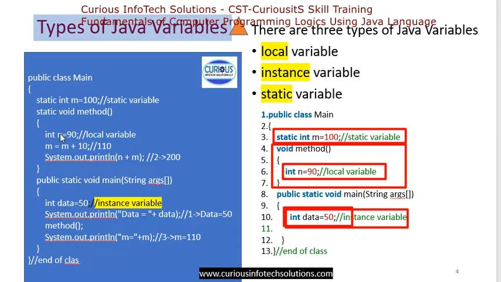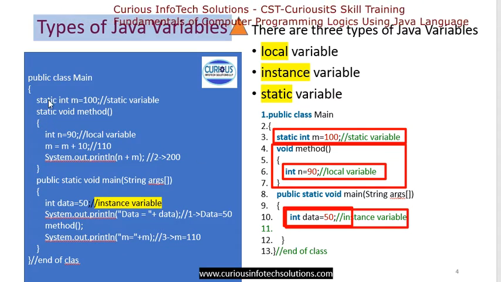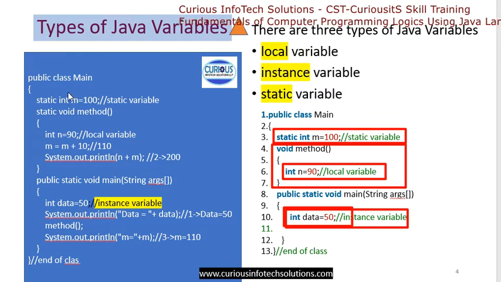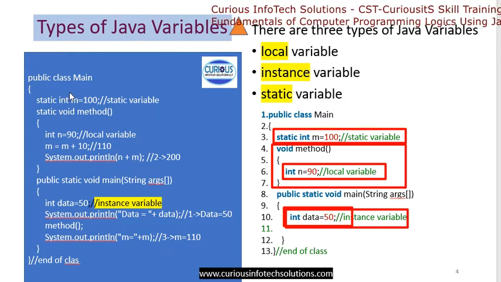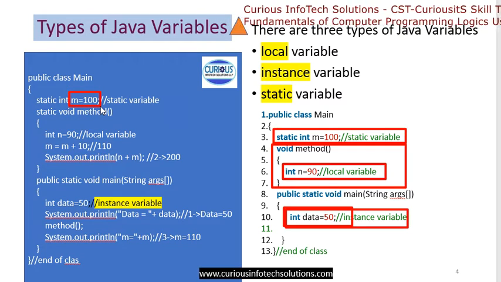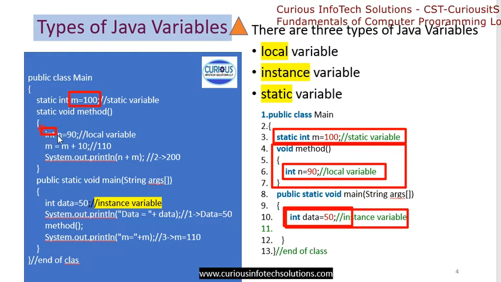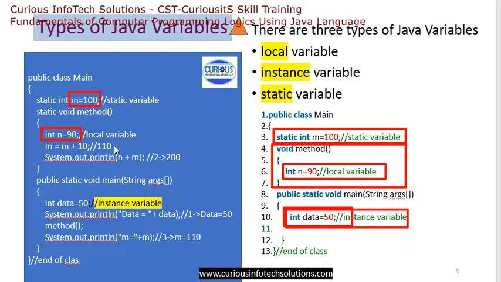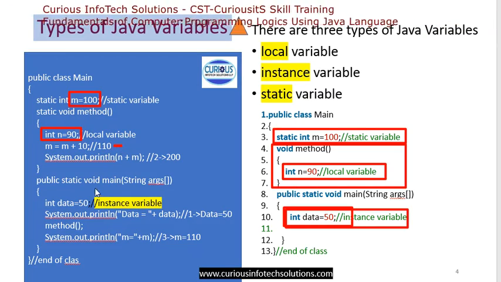So let's say I have one example in which my static variable m is equal to 100, and let's say I have one local variable, say 90. So whenever we add this m with n, we should get 110.